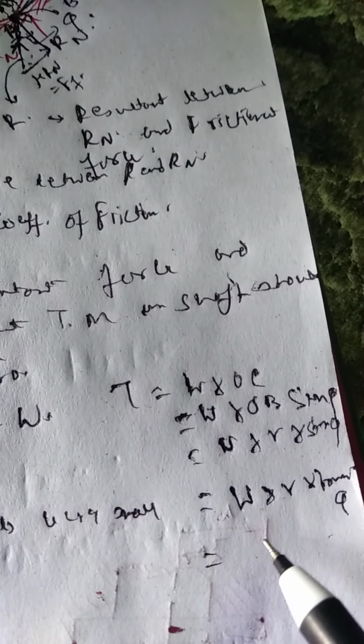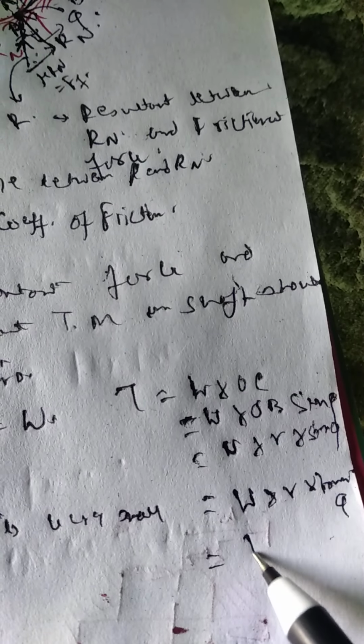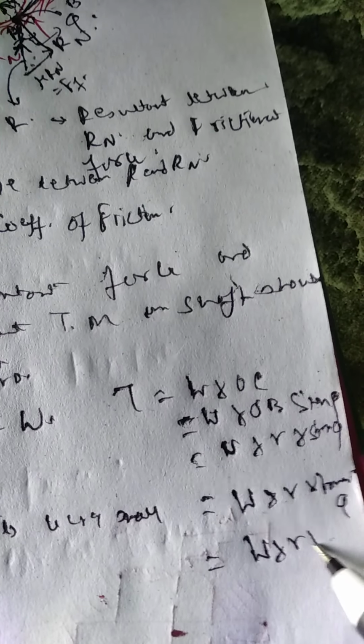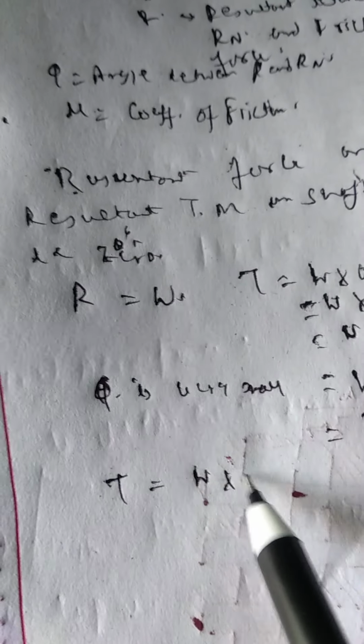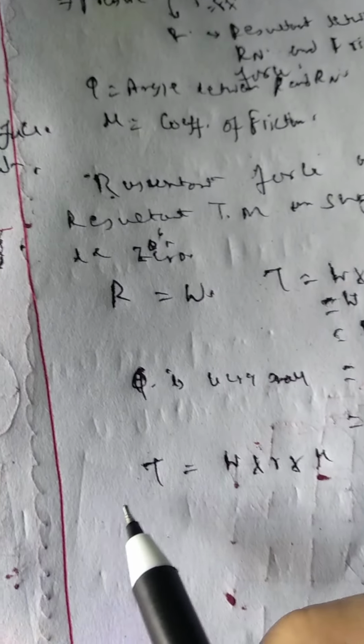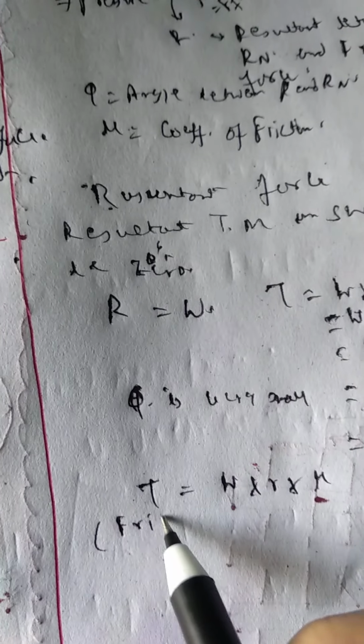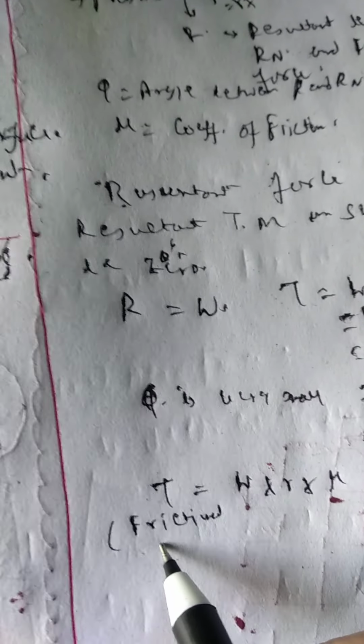So tan phi is mu. So W into r into mu. So T is equal to W r mu, and T is the frictional torque of a journal bearing.